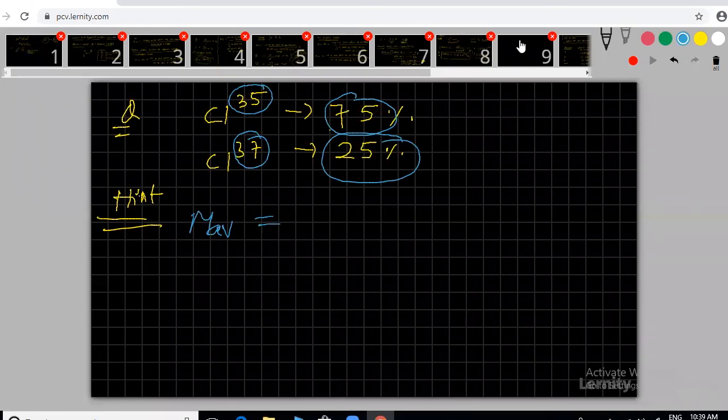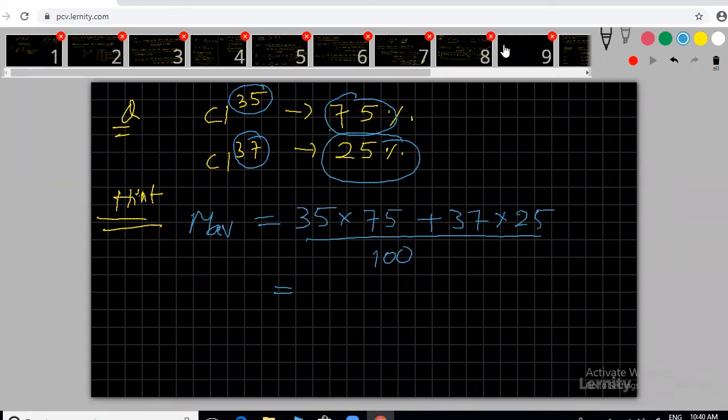Can you try? Very good. Some people already solved. M average equals 35 into, what is the percentage abundance here? 75. Correct. Plus, what is the other chlorine? 37. What is its percentage abundance? 25. By total, how much, sir? 100. So by solving this, how much are you getting? You can see your answer.